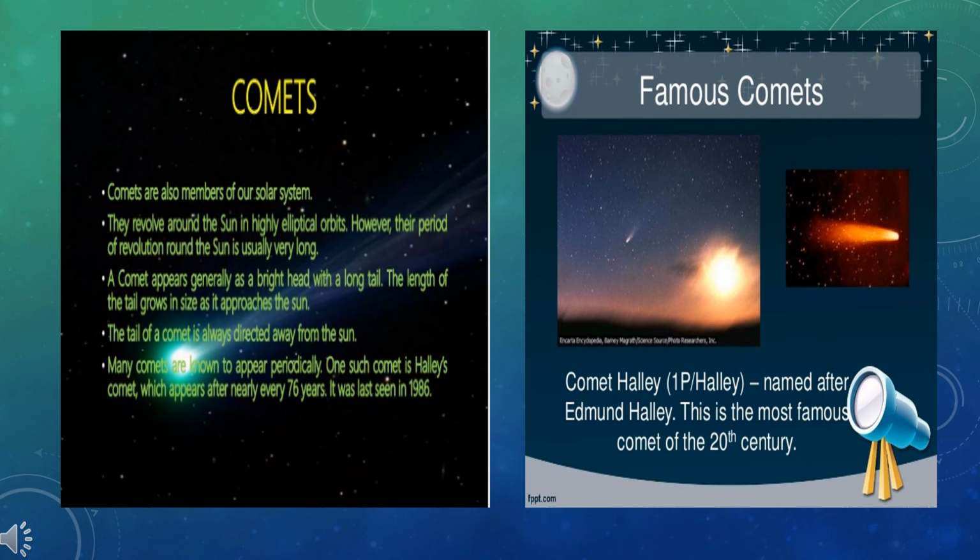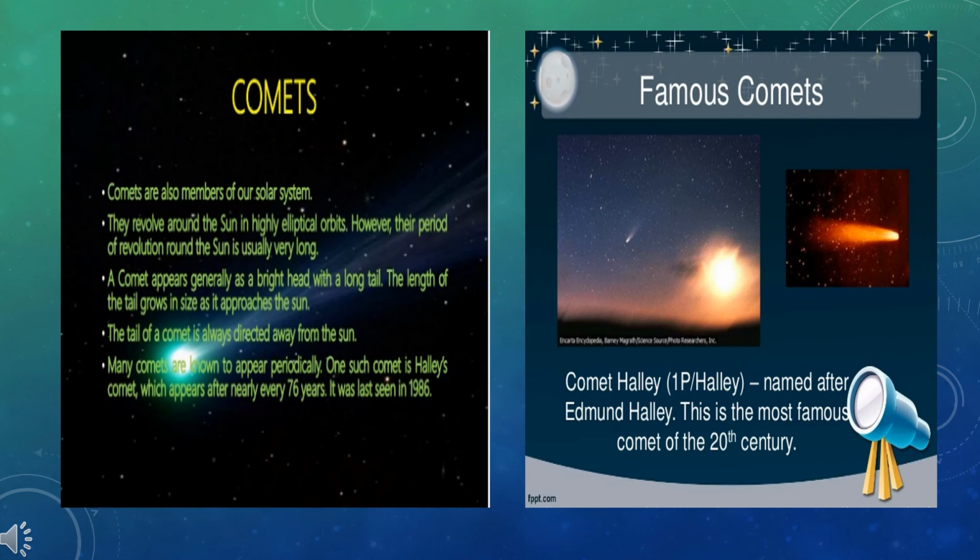Comets. The bright star-like objects with a long tail approaching the sun in a highly elliptical orbit are called comets. The bright star-like object is commonly called the head of the comet. It consists of frozen water along with dust and rocks. When the comet approaches the sun, the ice and the gases along with dust change to form gaseous matter, which appears in the form of a long tail. The tail of a comet always points away from the sun because of the pressure of solar radiation.